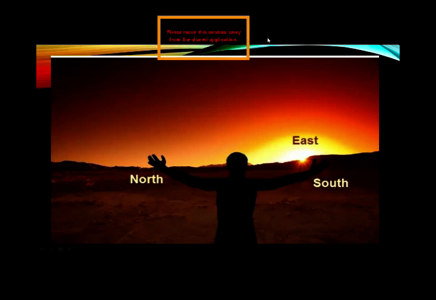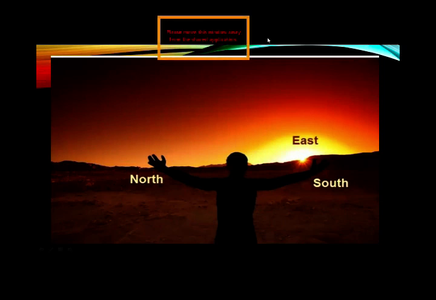Now, how the sun shows direction. The way to a place is called direction. We can use the location of the sun in the sky in order to determine direction. Stand outside in the morning and look up at the sky.